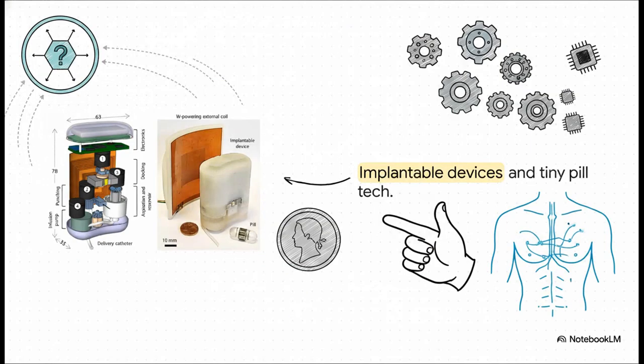And the miniaturization of this life-saving tech is practically science fiction, but it's happening right now. Just look at the scale here compared to a simple coin. No way, right? We are moving into the realm of highly sophisticated implantable delivery systems. You have electronics, a docking station, a reservoir, and a delivery catheter, all packed into a tiny device. There is even a miniature pill technology being developed to house these complex systems safely inside the body.